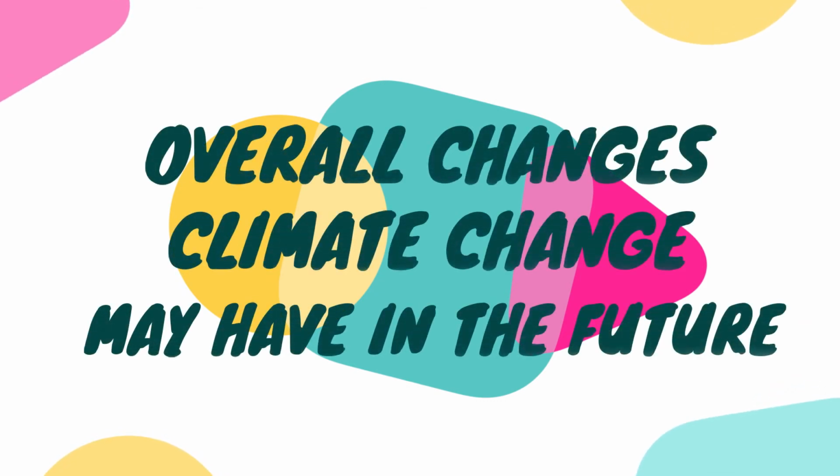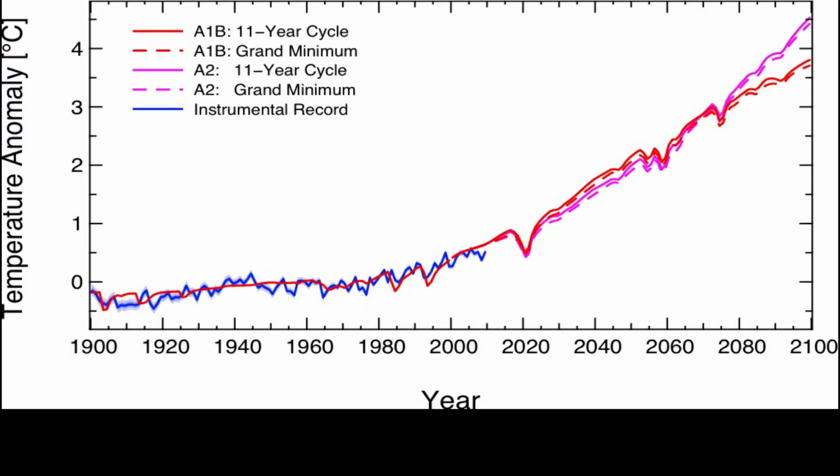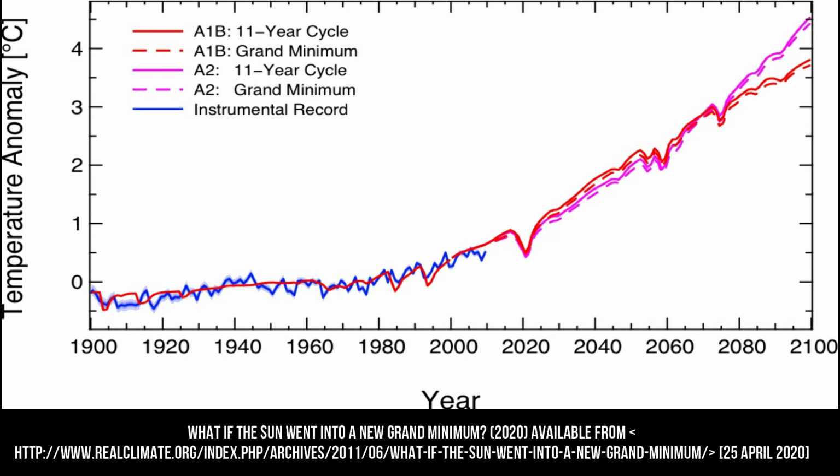Now, I'll comment on the overall changes the climate may face if things carry on the way they are presently, and if changes were made, including the current situation of COVID-19 and current activists. According to scientists, if no changes are made to the reduction of emissions of greenhouse gases, we could see a rise in temperatures by a minimum of 4 degrees Celsius by 2100. This is twice the level the world's governments see as dangerous.